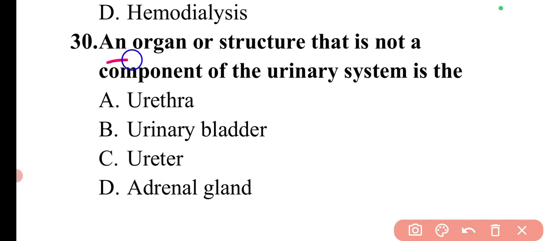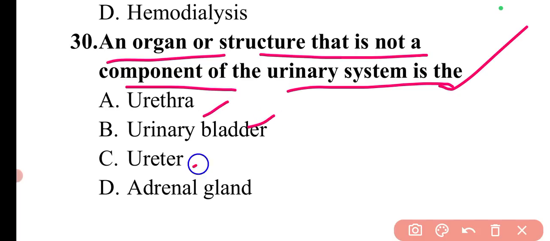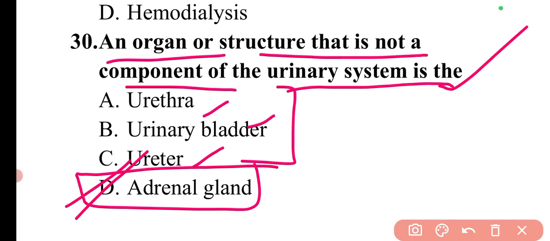Next question is, an organ or structure that is not a component of the urinary system is the. So urethra, urinary bladder, ureter, these are the components. The adrenal glands are not components of the urinary system. So here option D will be the correct answer.